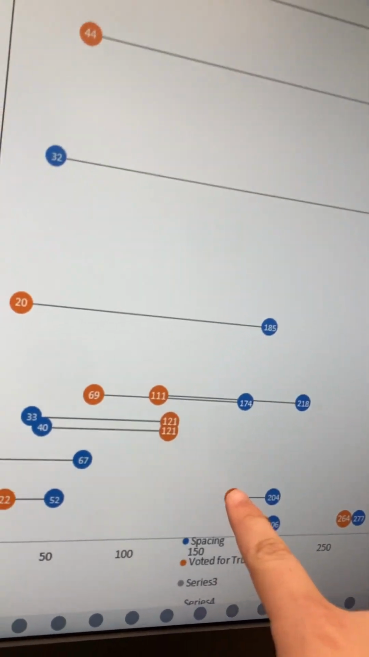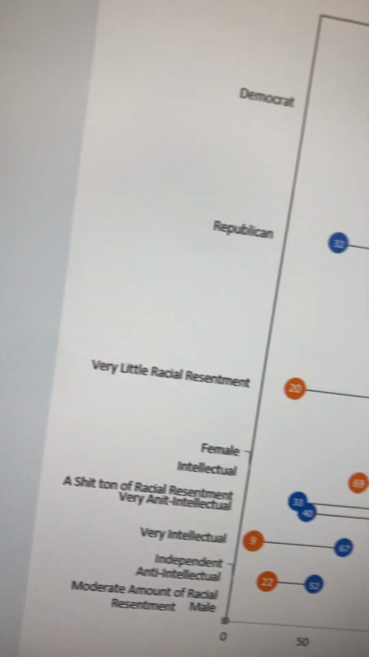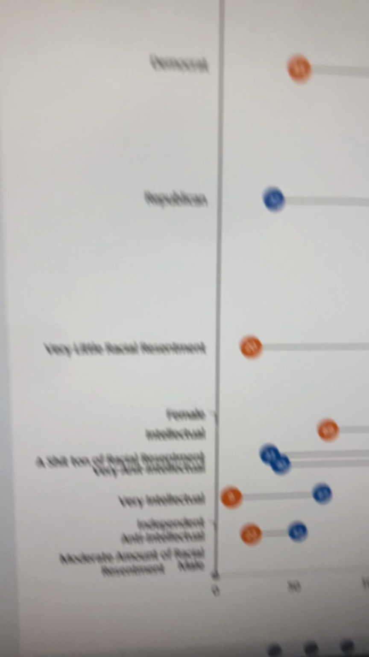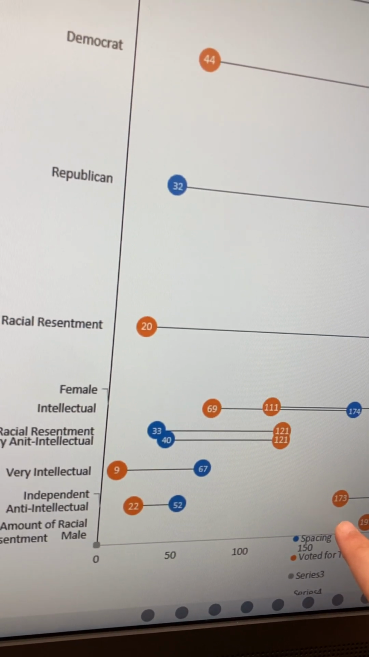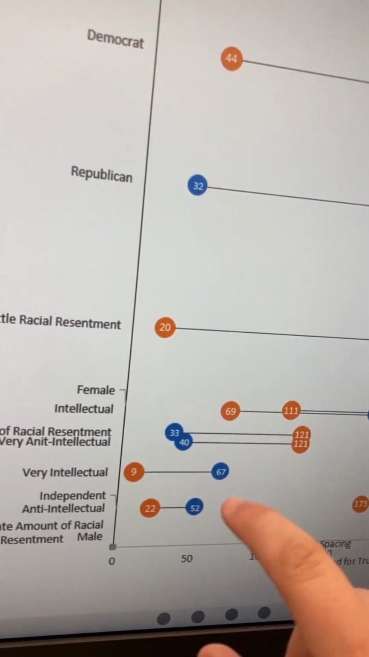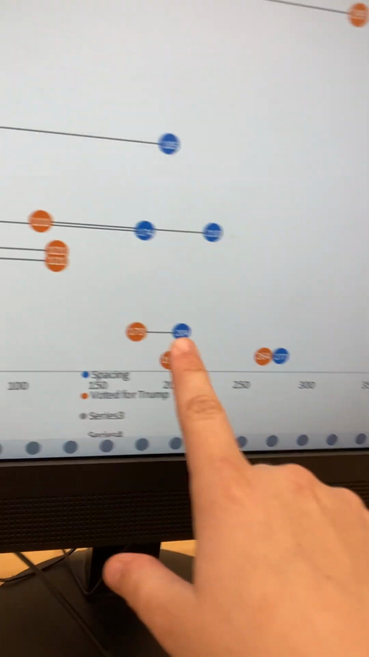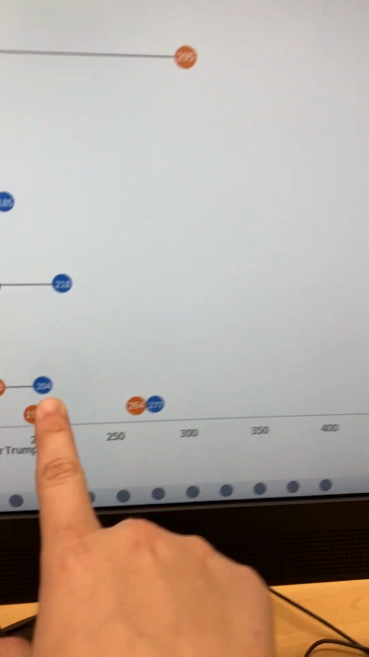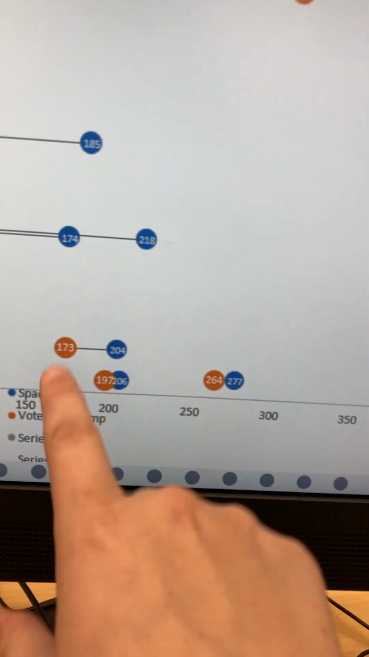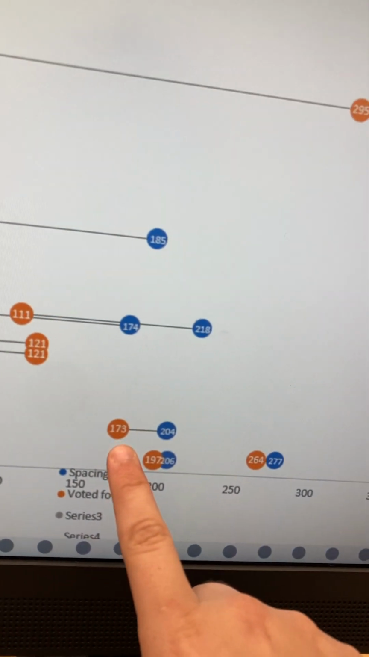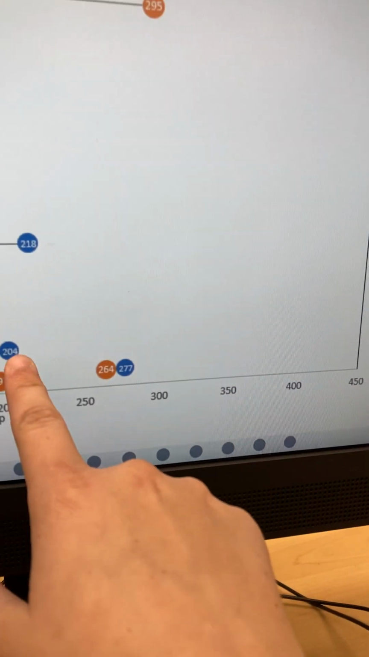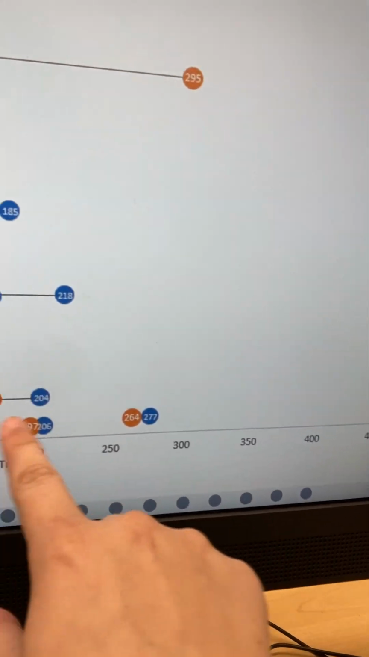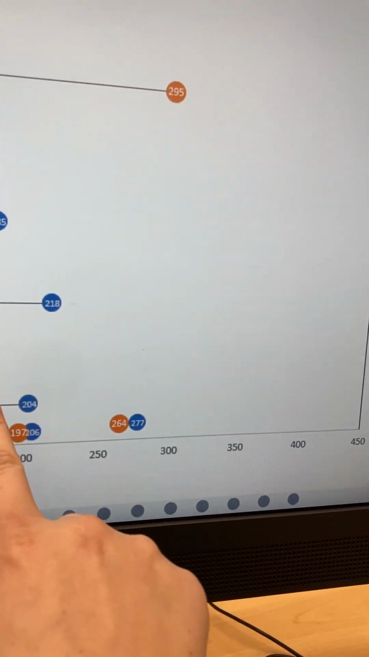So we have, wait a dang minute. No, that one is right, which means that in this one, I think I was just confused because I knew there was one that was an outlier. So there's 173 people who identify as anti-intellectual who voted for Trump, 204 people who voted for someone else that identify as anti-intellectual. So that one was a little bit of an outlier.